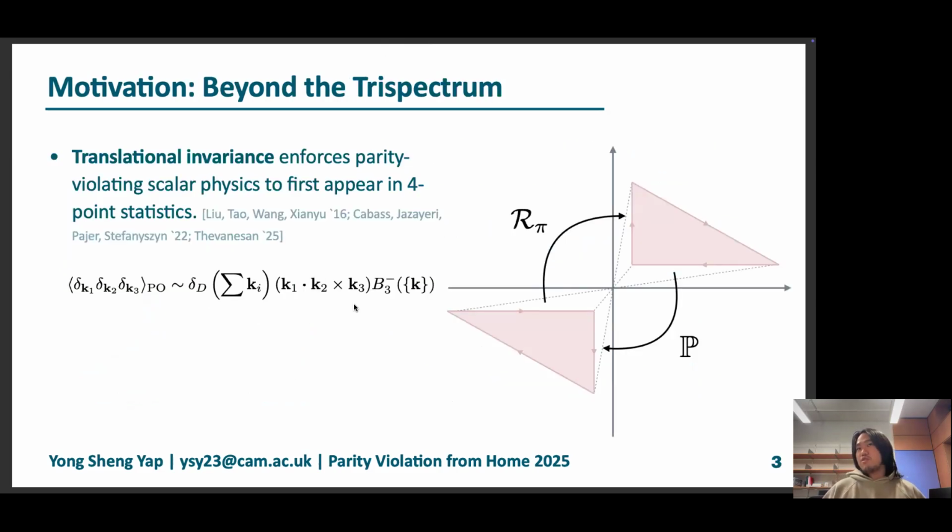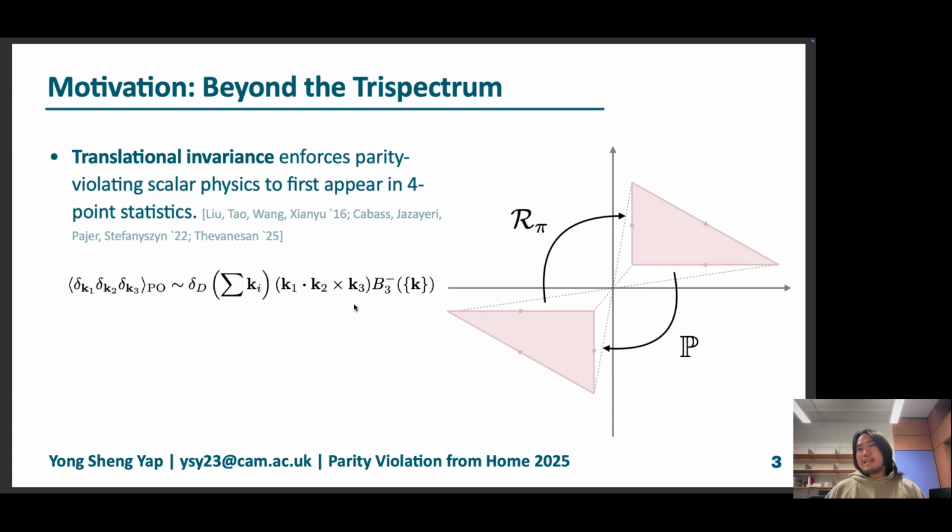The universe as we know it on larger scales is homogeneous, and that means we have a symmetry of translation invariance. Theoretical studies have shown that translation invariance is actually quite stringent and enforces parity violating physics in the scalar sector to first appear only in 4-point statistics.